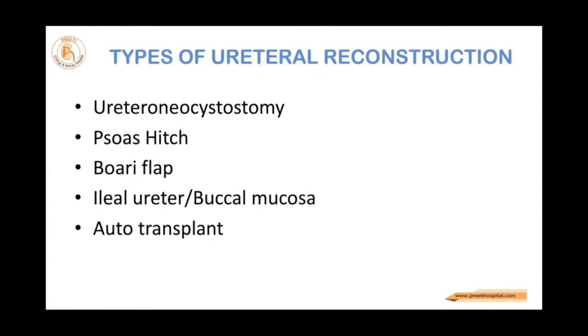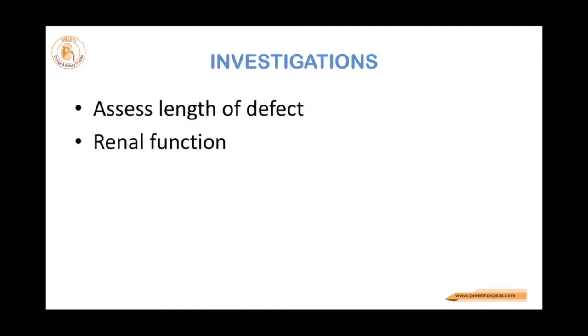Types of ureteral reconstruction are ureteroneocystostomy, psoas hitch, Boari flap, ileal ureter, and autotransplant. Because this is a 12-minute presentation, I will stick to it. My aim is to talk only on the Boari flap. Assessing the length of the defect and renal function are two important things.